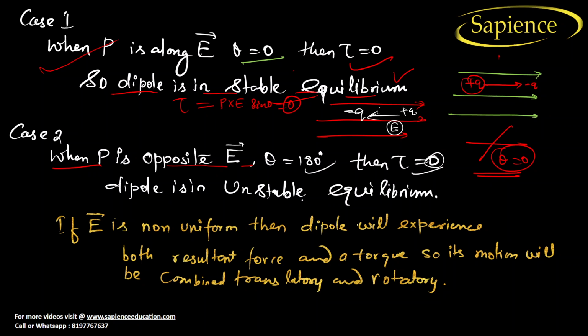So the dipole is in unstable equilibrium. Now, if E is non-uniform, the dipole will experience both a resultant force and a torque, so its motion will be combined translatory as well as rotatory. Why translatory motion?